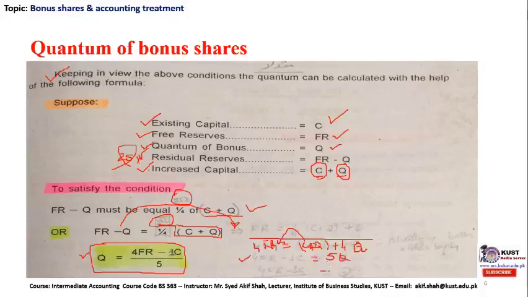In the final step, leaving Q over here, we have (4F minus 1C) divided by 5. So ultimately we reach the required formula: quantum is equal to 4 into free reserve minus 1 into the existing capital, divided by 5.